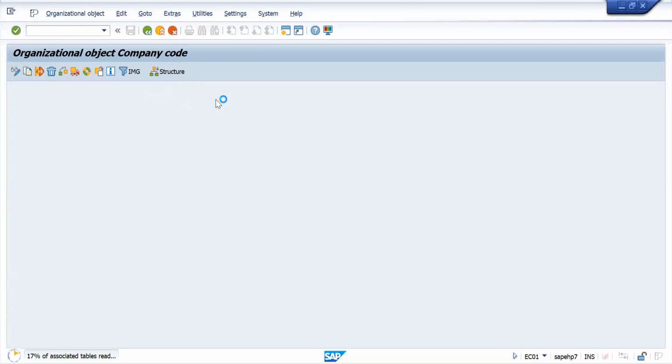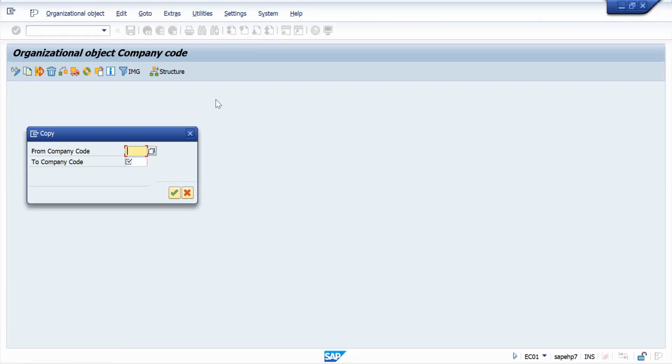It will take some time, as all tables are copying. Yeah, you can see, right? From company code to company code, it's asking. From company code means I will take my standard company code. In a different company, you can have 1000, 0001 like that.